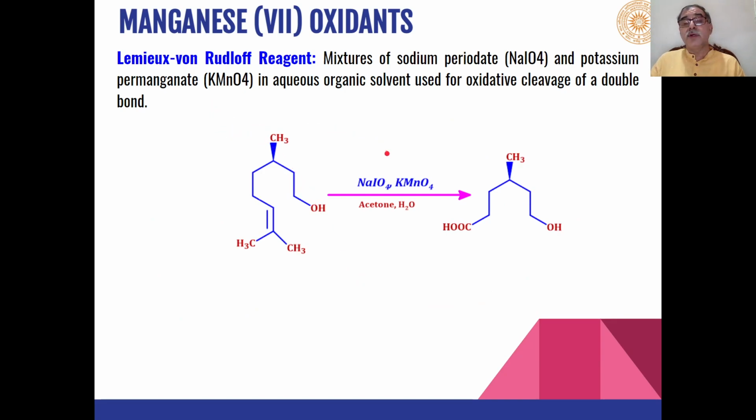Now one more reagent is the Lemieux-von Rudloff reagent. Here KMnO4 in combination with sodium periodate is used as the reagent for selective oxidation of the carbon-carbon double bond. So oxidative cleavage of this carbon-carbon double bond will take place and we will get carboxylic acids as the product. And this part will be oxidized to the ketone.